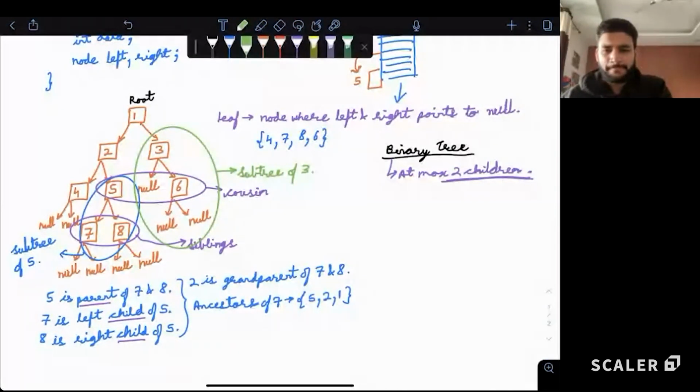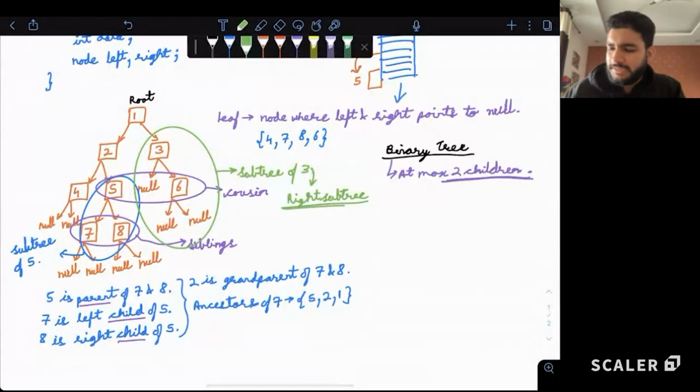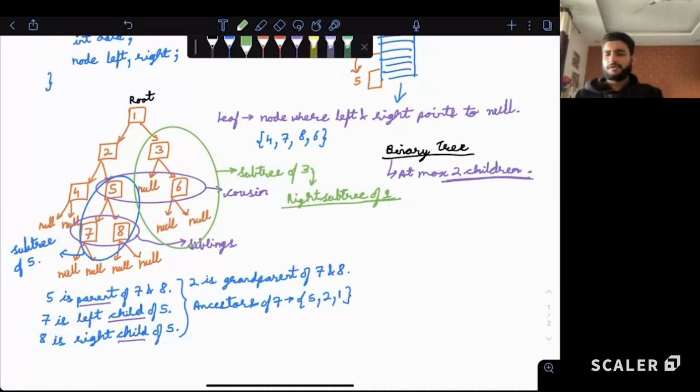Right? Now, this is also a right subtree of the tree. This is also known as the right subtree of 1. So, of the root node, it is also acting as a right subtree. Similarly, if we want to know the left subtree of 1, the entire subtree of 2 is the left subtree with respect to 1. Are the terms left and right subtree clear to all?